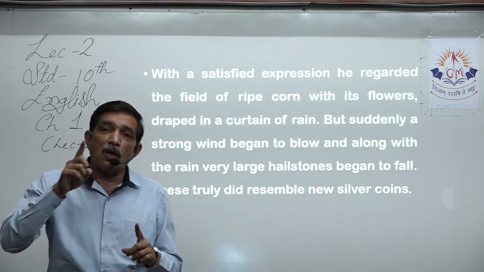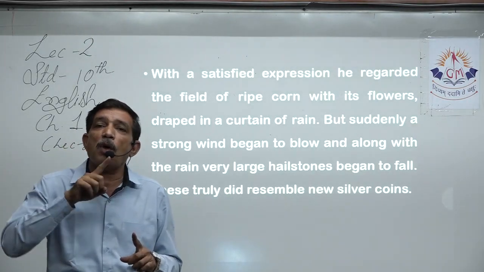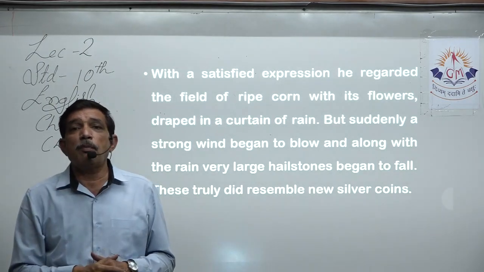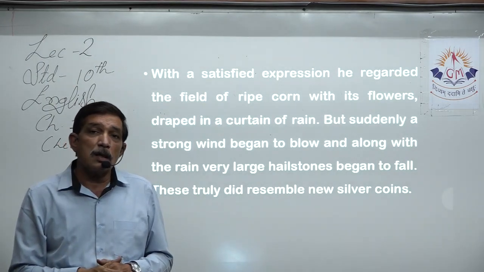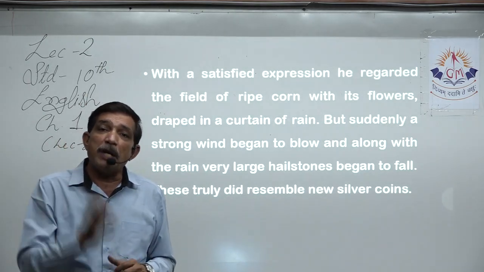Now it will fall on the roof, it will fall on the trees, it will fall on the crop also. What happens when a big piece of ice hits a tender and delicate plant? It's going to break it.